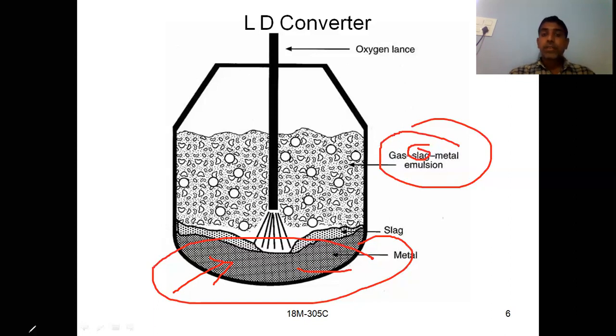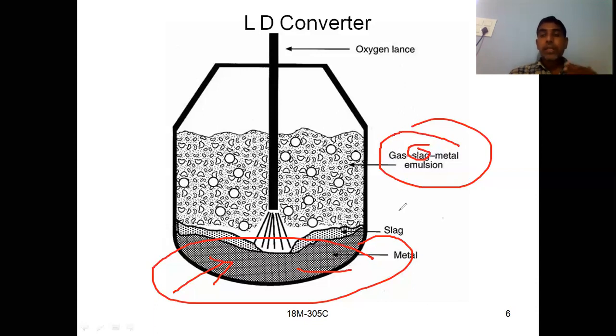In this LD converter, we are manufacturing the steel by using molten pig iron along with steel scrap, and we are sending a jet of oxygen. The oxygen reacts with the impurities present in the molten metal, and those can be removed as slag.